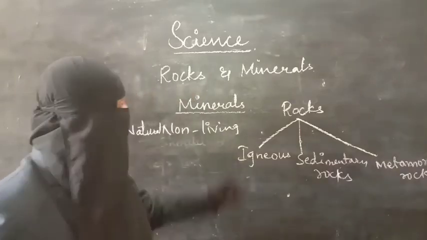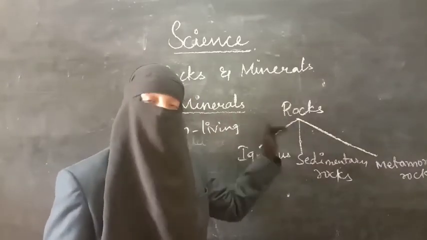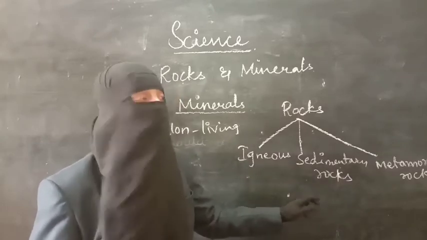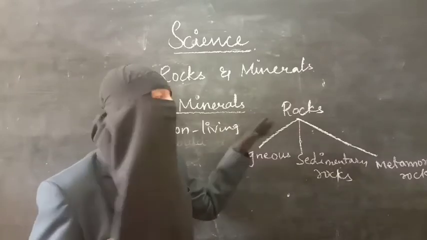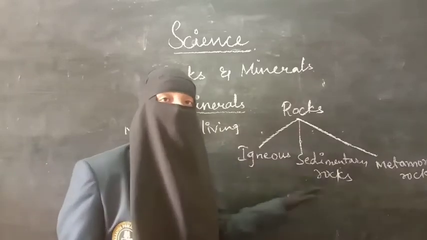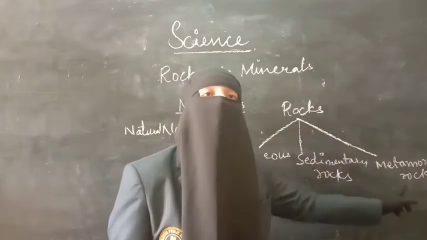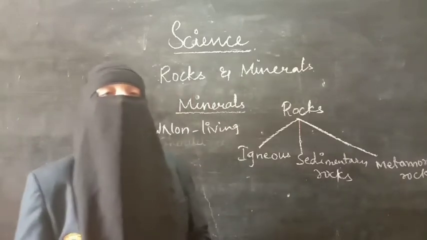So as I said, rock is made up of minerals. Rock is a natural non-living thing. The quality and the quantity of the rocks depends on the minerals deposited in it. Based on the mineral content, rocks are divided into 3 different types. First one is the igneous rock, second is the sedimentary, and the third one is the metamorphic rocks. Let us learn about the rocks in detail.